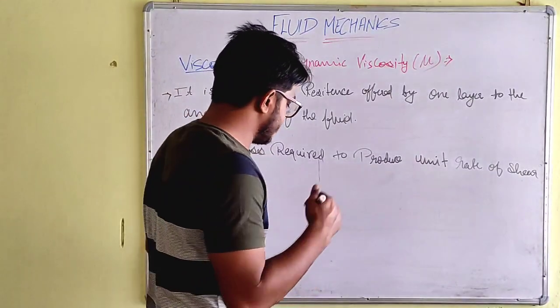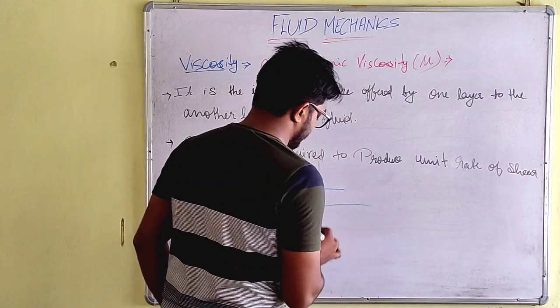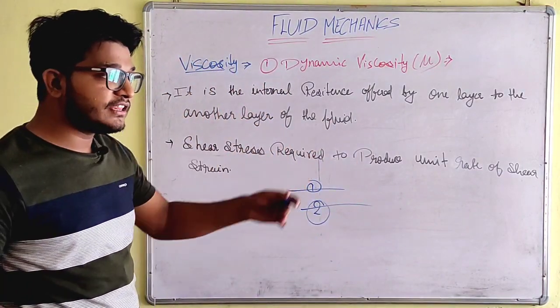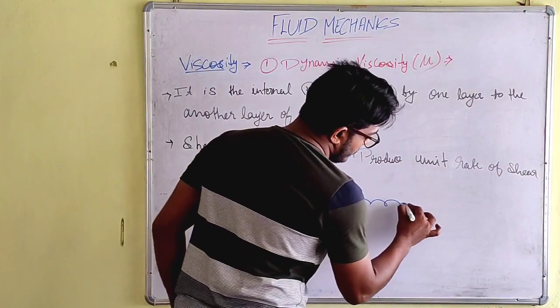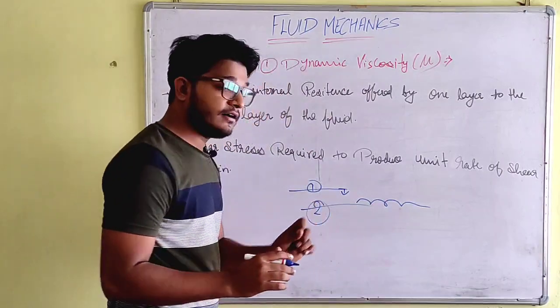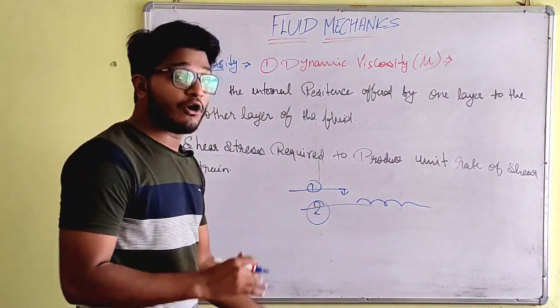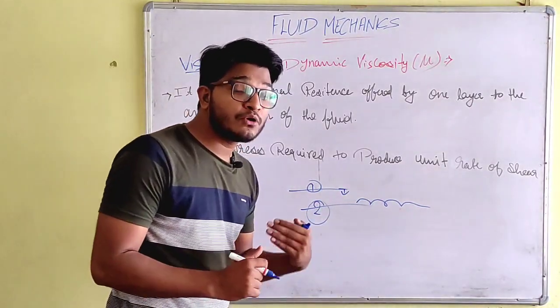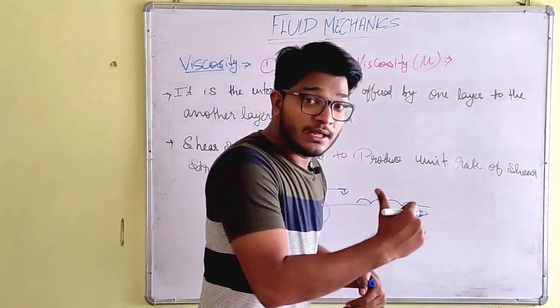Look, it is like this. The fluid is flowing. This is layer 1 and this is layer 2. If the layers are flowing, they will flow like this. So it is the resistance. If you walk on a surface, you are using the resistance of your feet and pushing backward.